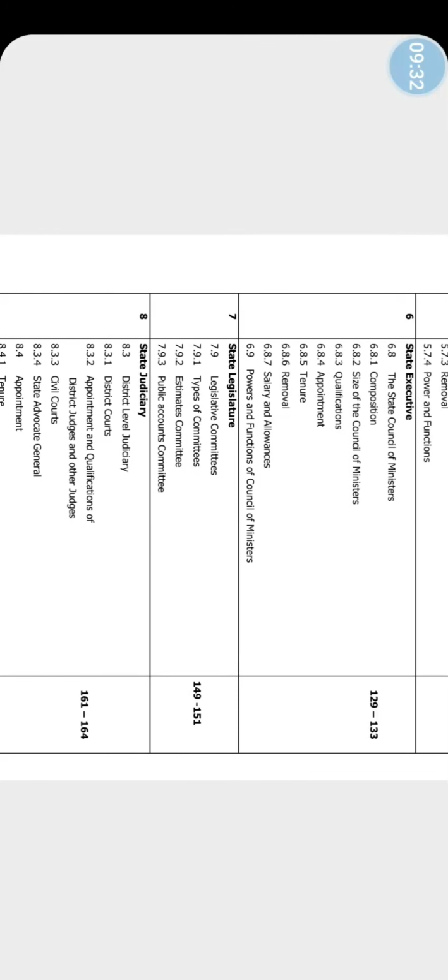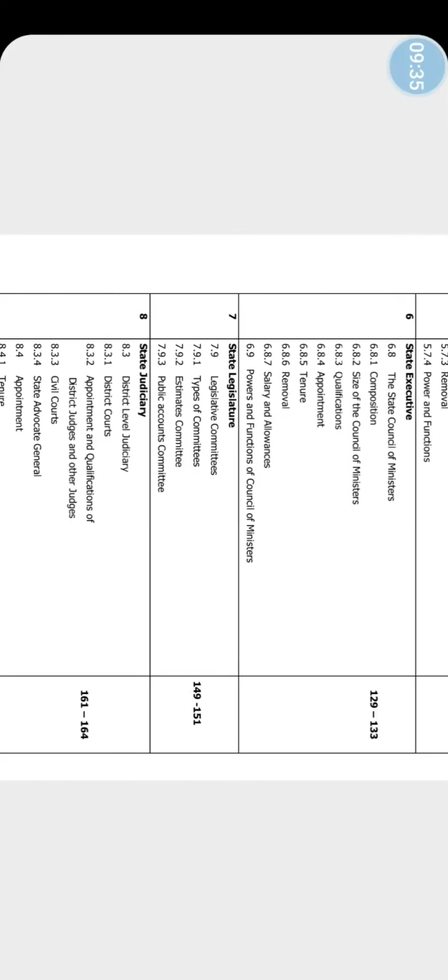From the sixth chapter, that is State Executive, State Council of Ministers, composition, size of the Council of Ministers, qualifications, appointment, tenure, removal, salary and allowances, powers and functions of Council of Ministers. These topics are deleted. Next, seventh chapter, State Legislature.